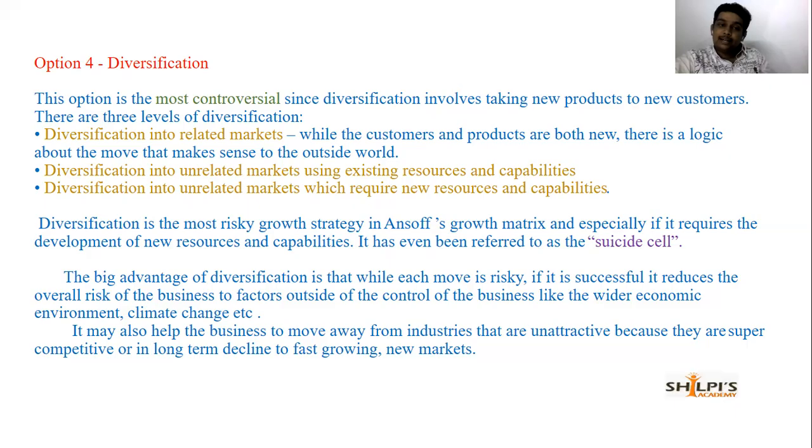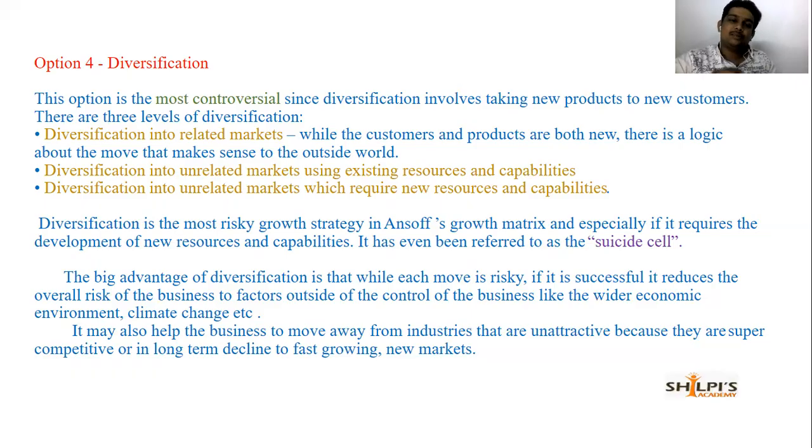In the first one, related diversification, I'm okay with this. I'm already related somehow or the other to that market. But the second thing is completely unrelated. What can I make use of? I can make use of my existing resources and capabilities. What is the third one? Diversification into unrelated markets which require new resources and capabilities. My resources and capabilities are to be developed. I have to learn something, then I have to adopt it. That is the third thing, an entirely new thing. These three things are involved in diversification.